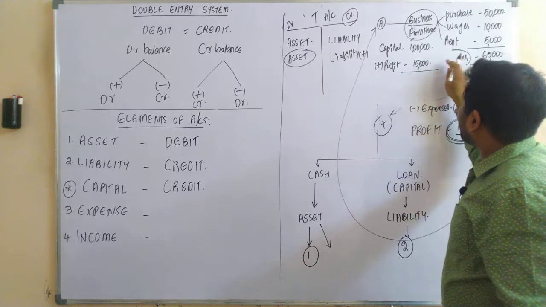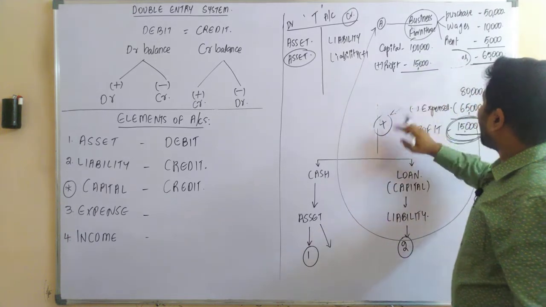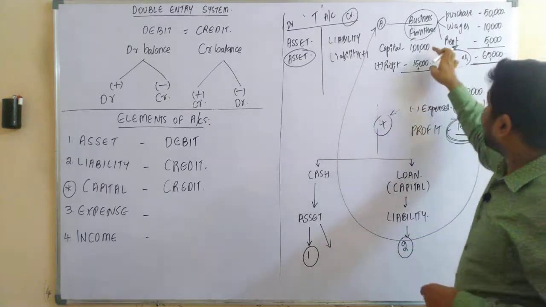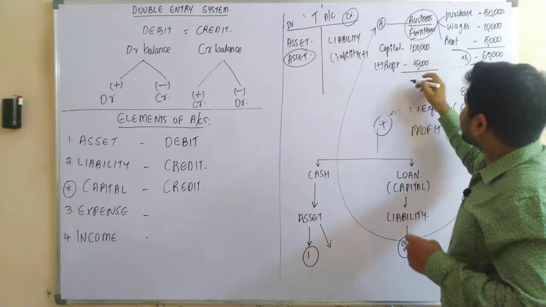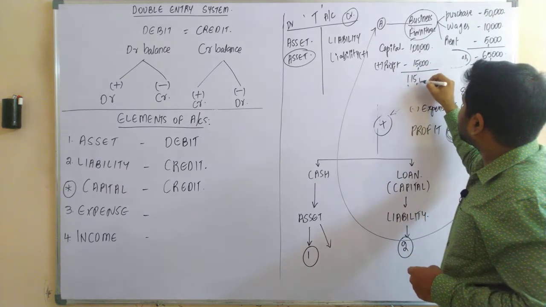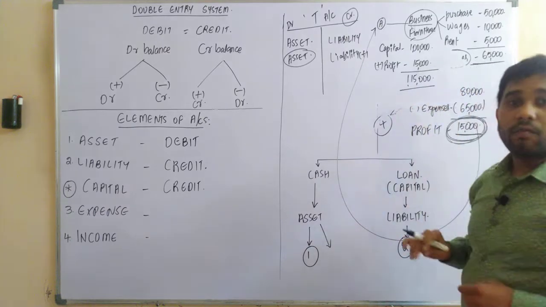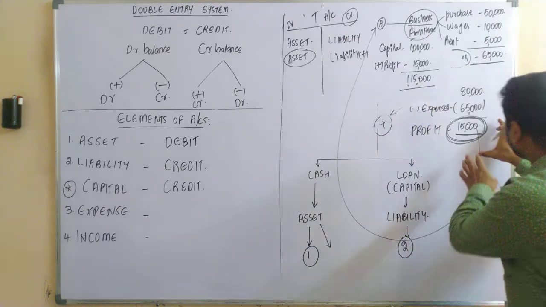So in the near future, upon payment of capital, are you supposed to pay this 1 lakh rupees or 1 lakh plus 15,000? How much are you supposed to pay, sir? 1,15,000, because this profit belongs to Mr. A.